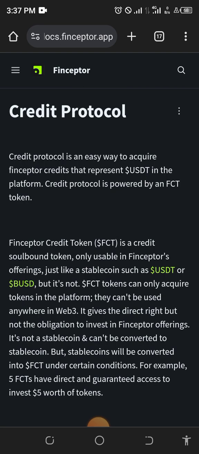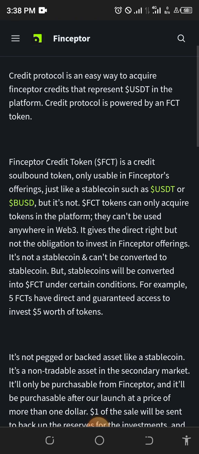It is an easy way to acquire Finceptor credits that represent USDT in the platform. It's a way of acquiring the token which represents a kind of USDT in the platform. Credit protocol is powered by the FCT token, and FCT of course stands for Finceptor credit token. Okay, so that's what it basically stands for. So we'll go over to the next.